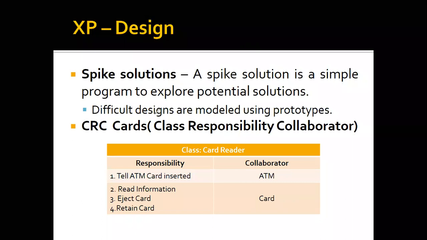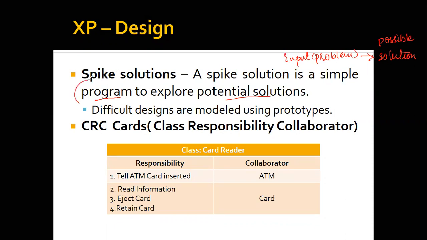Now, a Spike solution is a program to explore potential solutions. That is, in here, for a specific set of requirements, you're going to have a program. For this particular program, if you give a particular input, now this input is going to be your problem. You might enter the problem, and it is going to give you the solution. What are the different possible solutions that you can use within the software? Now, Spike solutions are used for difficult design. For difficult designs, you're going to make use of Spike solutions.